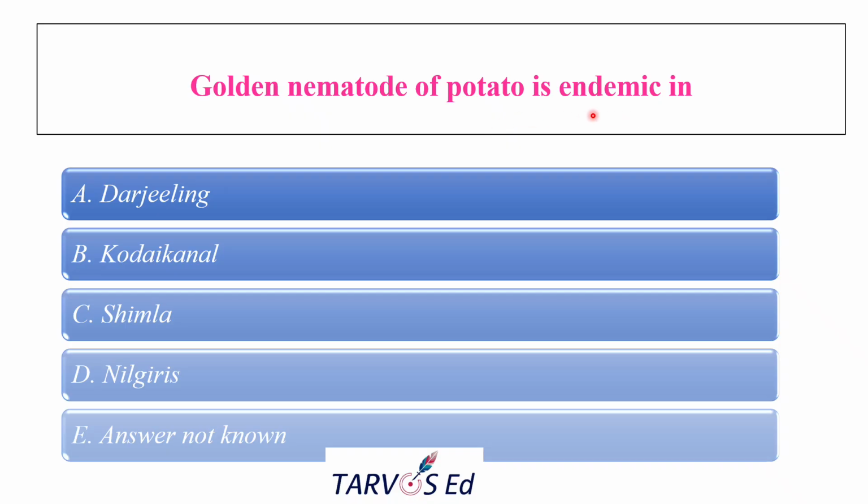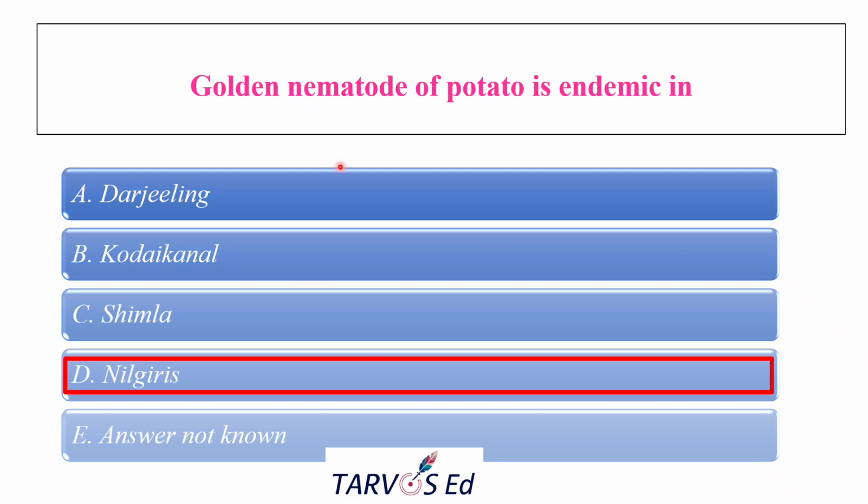The options for this are Darjeeling, Kodaikanal, Simla, Nilgiris, and answer is not known. And the correct answer is Nilgiris. It was first reported in India in the 1960s from the Nilgiri district, because the cool and temperate climate favors the survival and spread of the golden nematode Globodera rostochiensis, and also it is a quarantine pest. The Nilgiri is the main endemic area in India.